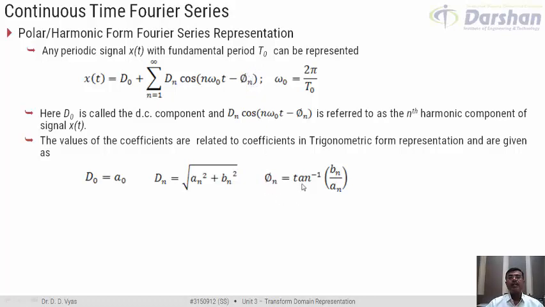Phi n would basically be equal to tan inverse bn by an. So we understand that this polar form or harmonic form of representation can be derived from the trigonometric form, and it primarily consists of a series of only cosine terms.